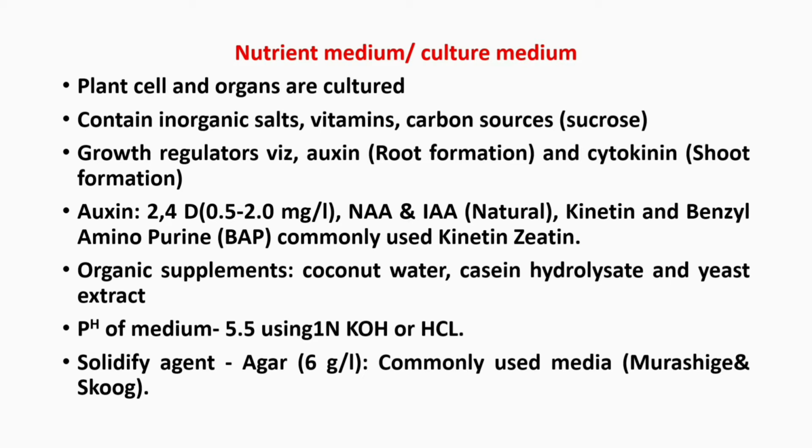Auxins are 2,4-D, NAA and IAA; cytokinins are kinetin and benzyl aminopurine. Commonly used is kinetin, zeatin. Organic supplements are coconut water, casein hydrolysate and yeast extract. The pH of the medium should be 5.5. The solidifying agent is agar. The commonly used medium is MS medium.